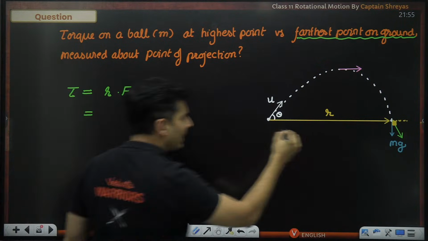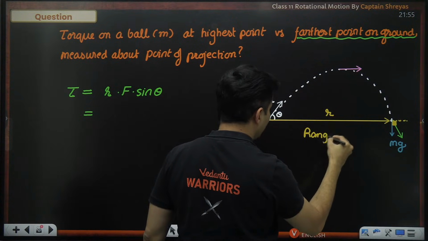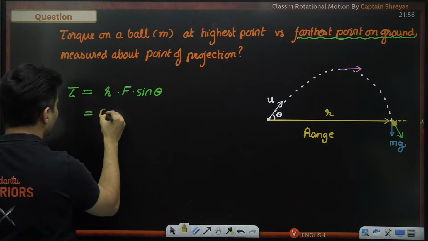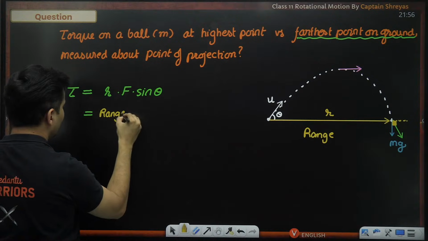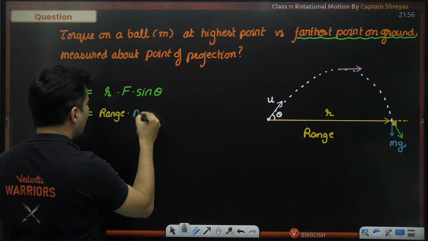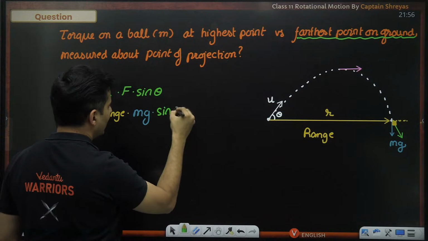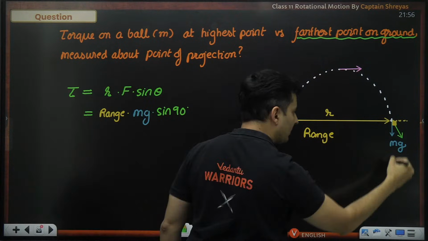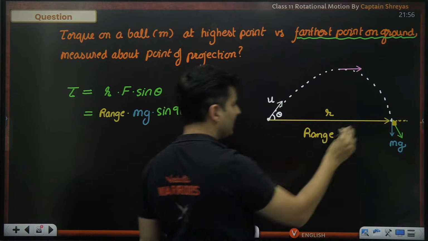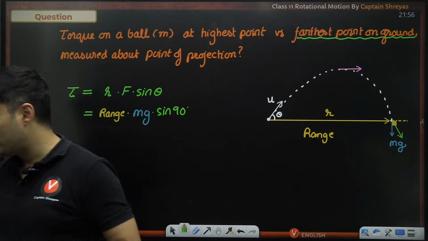My r over here is technically the range of the projectile. The force over here is actually m into g, and sine theta is nothing but sine 90. It is already the perpendicular force or perpendicular distance. There is nothing to split for me. I don't have to split anything.